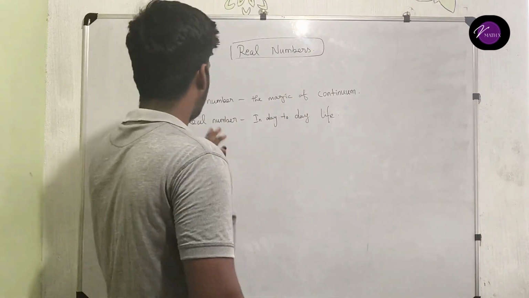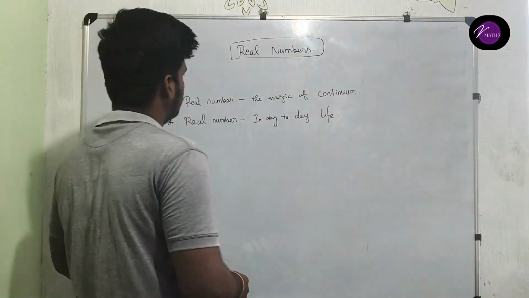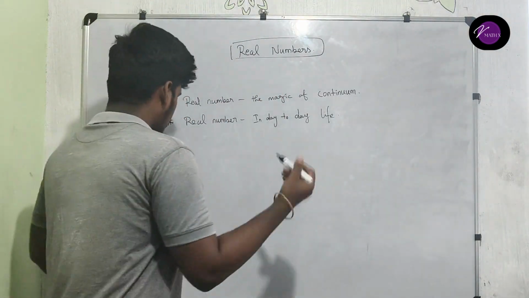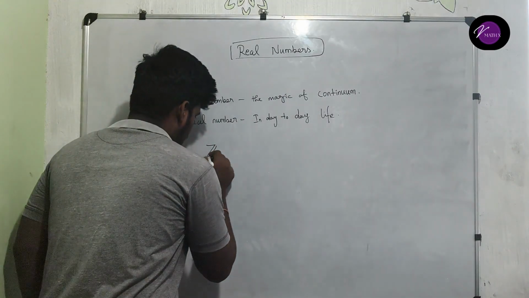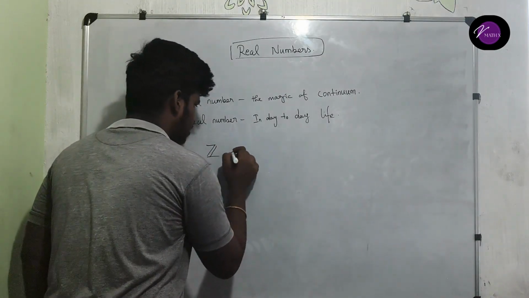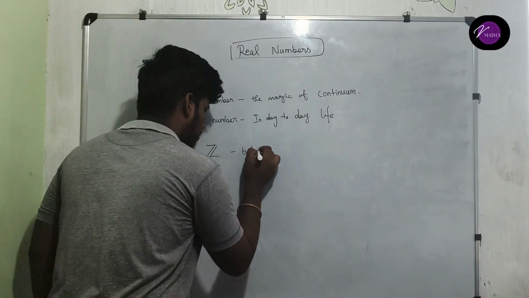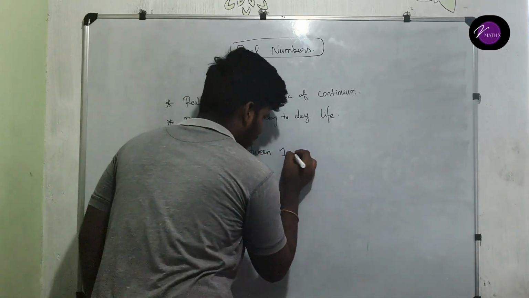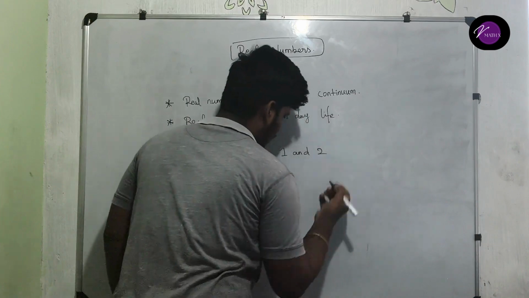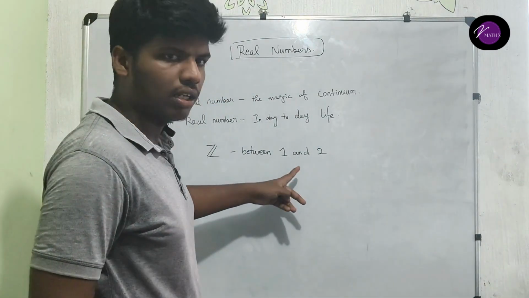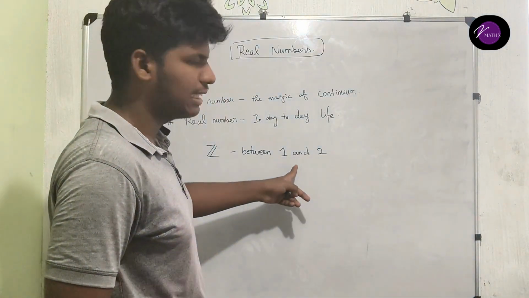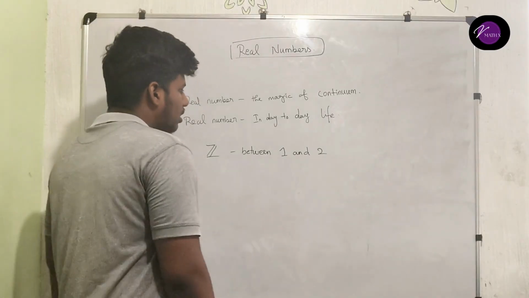Now see the magic of continuum in real numbers. In the world of integers, between 1 and 2 there is no number in between them.